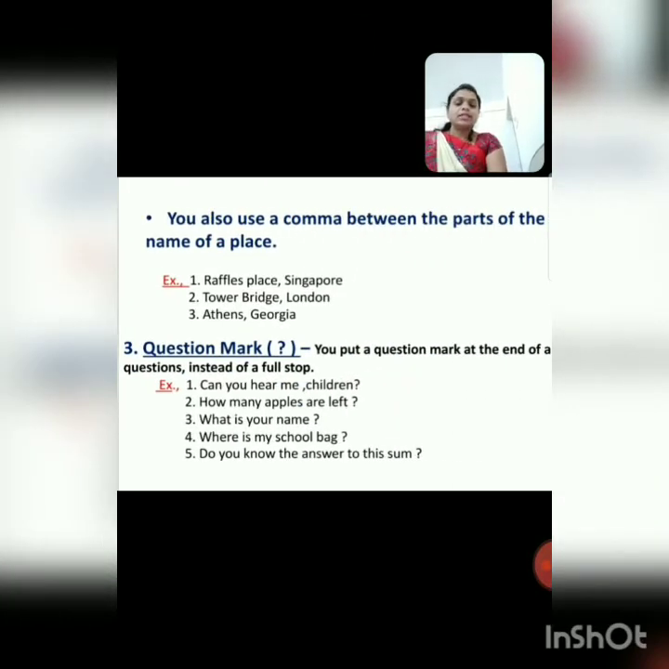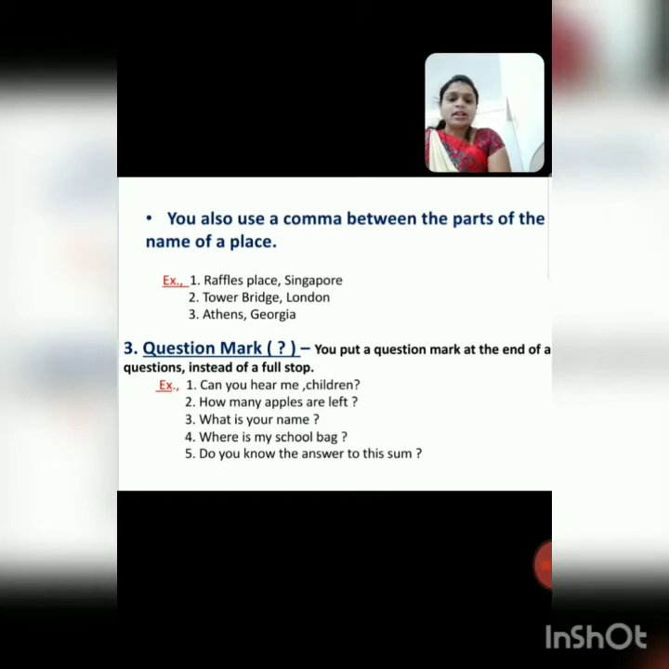Next rule, see the next rule. You also use a comma between the parts of the name of a place. Name of the place, where do we put a comma? Between the parts of the name of the place. See, Raffles Place and Singapore. These are two separate words, separate places. So we put a comma between these two words.